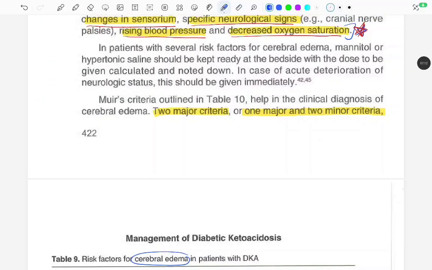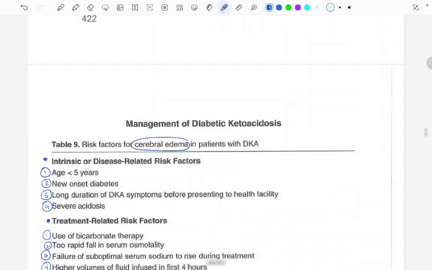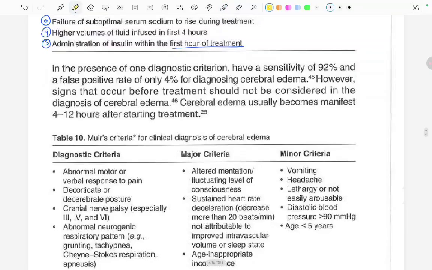So, for the clinical diagnosis of cerebral edema, two major criteria are required, or one major criteria and two minor criteria, or in the presence of one diagnostic criteria. These have a sensitivity of 92% and a false positive rate of only 4% for diagnosing cerebral edema. However, signs that occur before the treatment should not be considered in the diagnosis of cerebral edema. Cerebral edema usually becomes manifest 4 to 12 hours after starting the treatment.